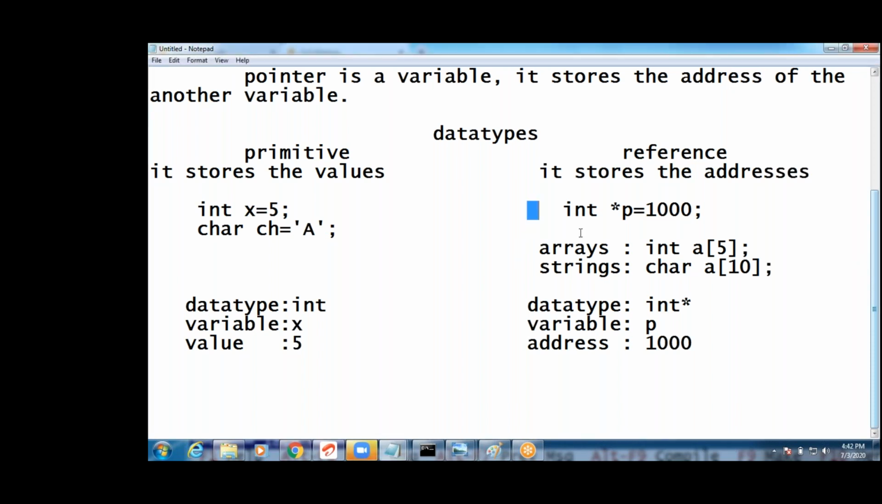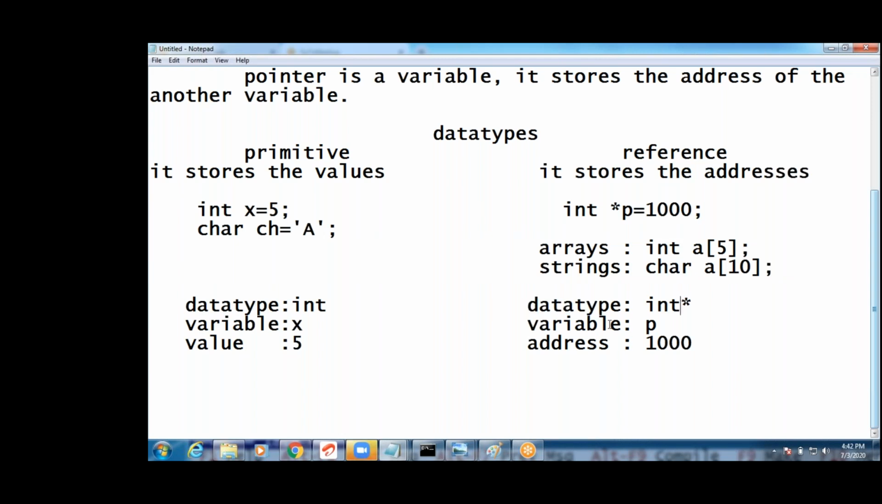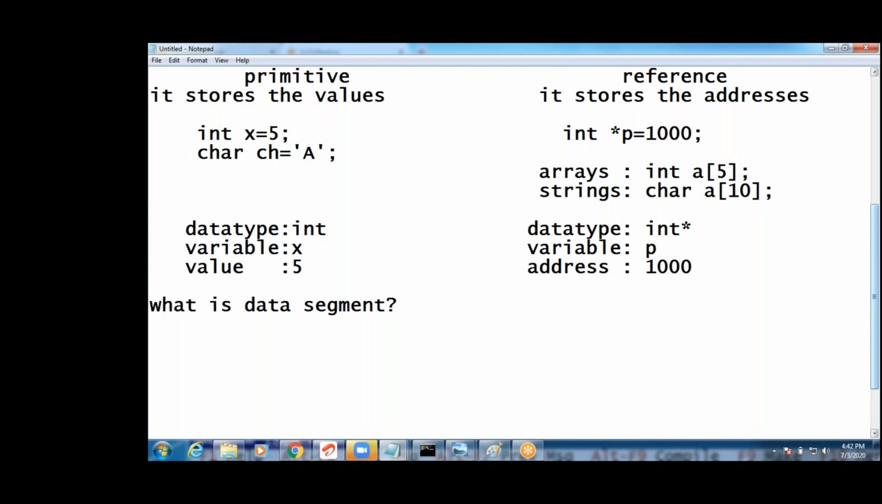Guys, see, next one, this is a data type, right? Data type int star variable p. Now see guys, where this value will be stored. Now next one guys, what is data segment? What is data segment, guys? Next one.